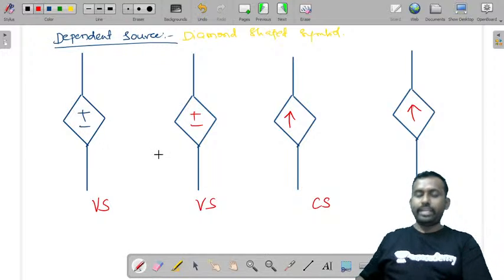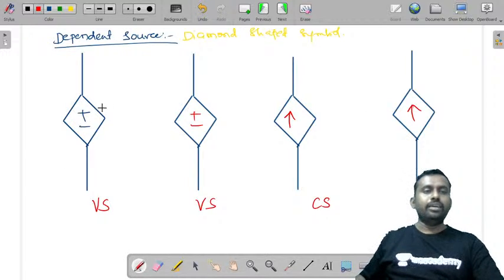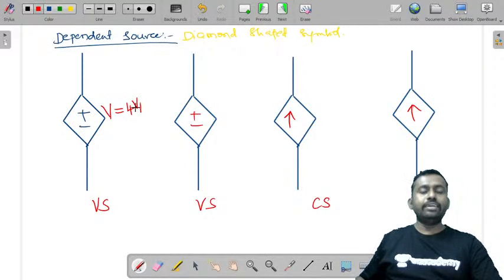And what is a voltage controlled voltage source and a current controlled voltage source? The value of this voltage will depend upon, let us say, V1. V1 is the voltage at some other point in a given circuit. So this is a voltage controlled voltage source or voltage dependent voltage source.